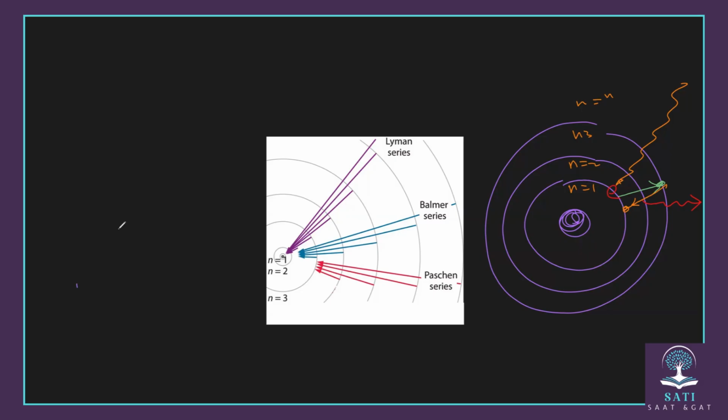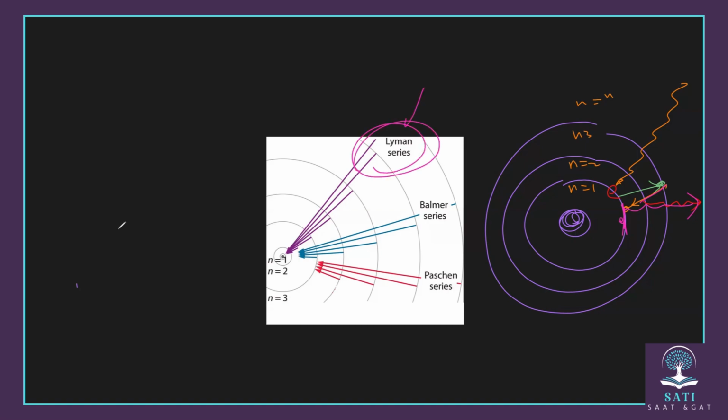So these spectrums are different based on which level the electron moved back to. In this case, when the hydrogen electron moved back to the first level, to the first shell here, it produced frequencies that are called ultraviolet rays. That means when the electron of a hydrogen atom moves from any higher energy level into the first energy level, it will produce ultraviolet rays, and this is called what?